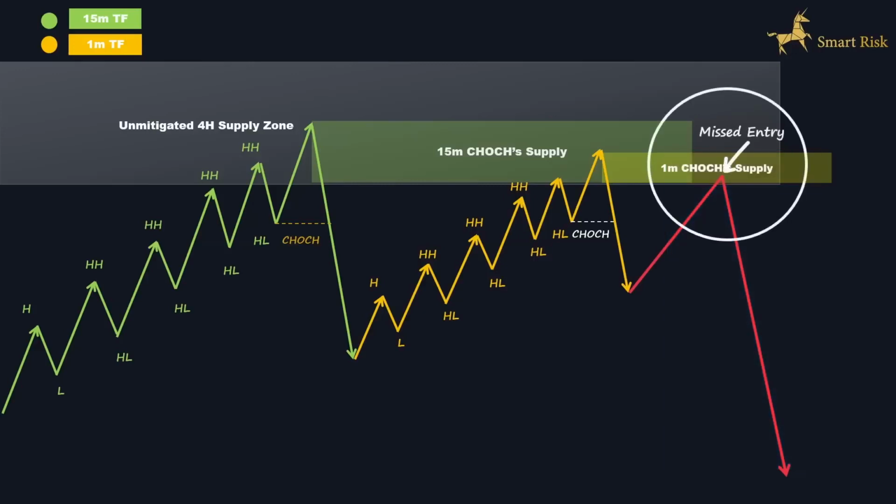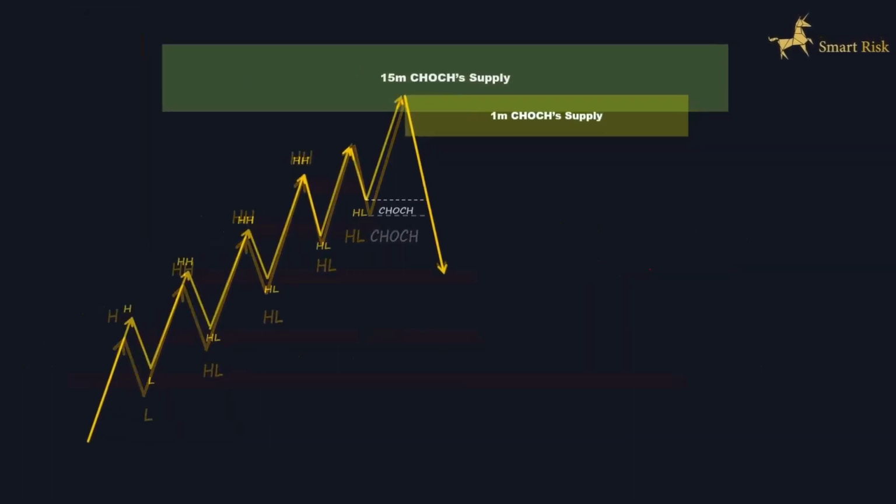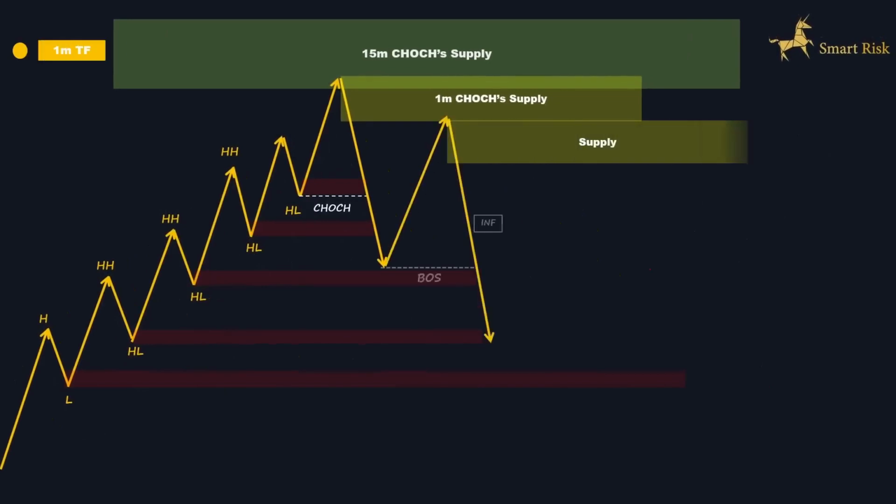If you miss the change of character, or if the price action doesn't provide an opportunity to enter the market by being extra volatile, or even price is drastically pushed away without activating your order, then taking the continuation trade becomes the easiest and safest way to execute trades and entering into the market.